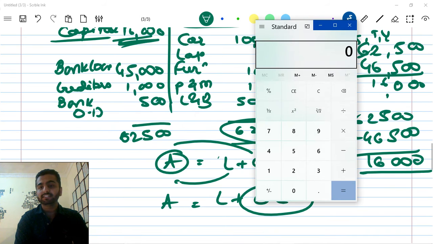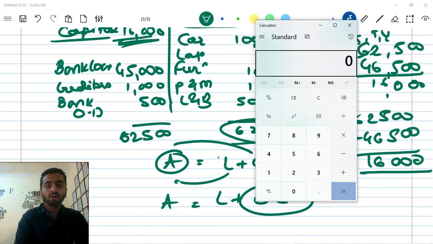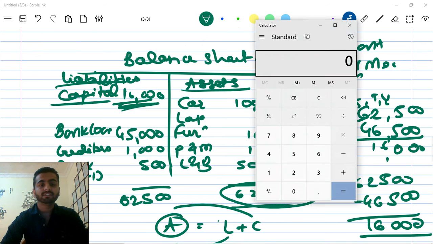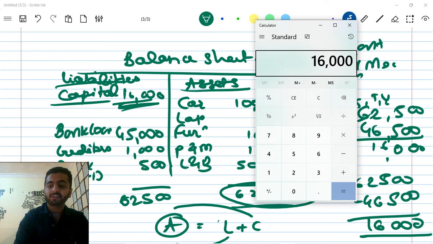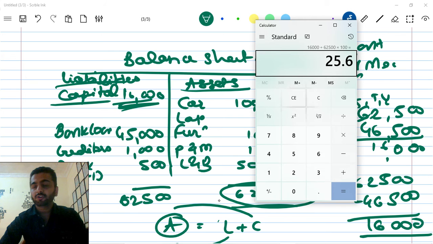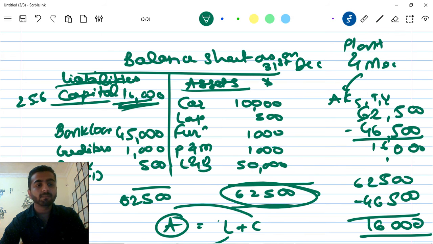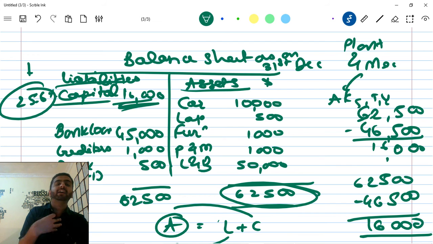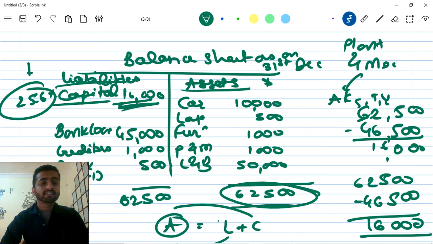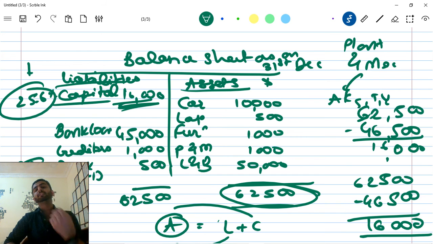So the total assets of my firm are 62,500, out of which my own money was 16,000. In terms of percentage, 16,000 upon 62,500 into 100 is 25.6%. Only 25.6% of the total assets is my component, only 25.6% control I have. The rest, 74.4%, is money I have taken from outsiders.